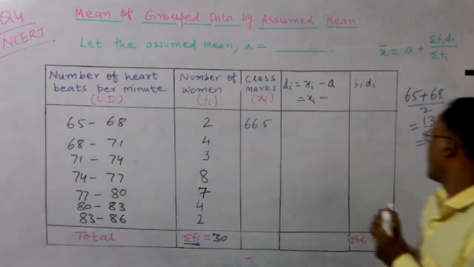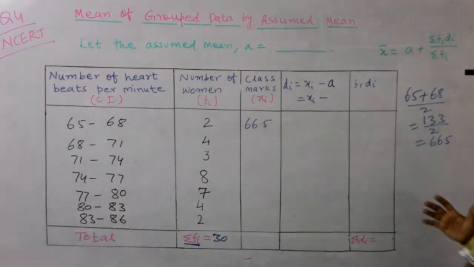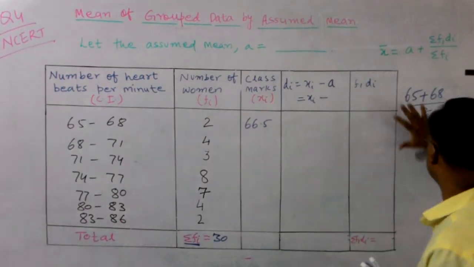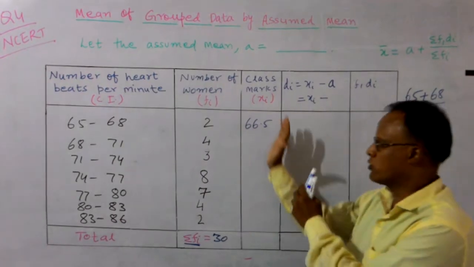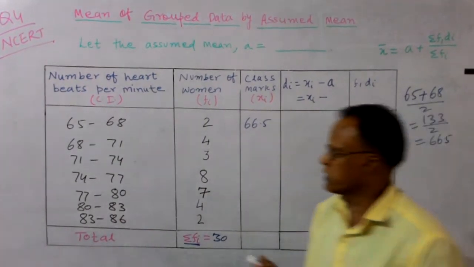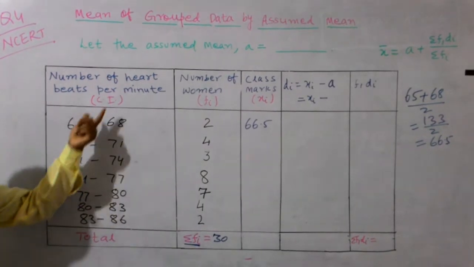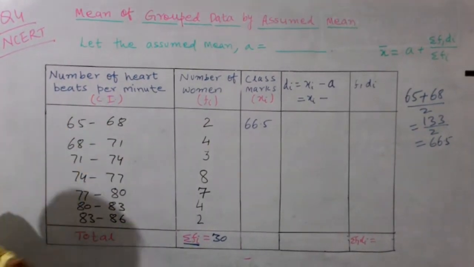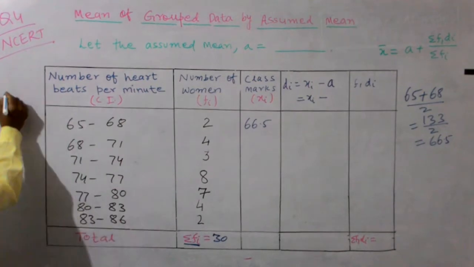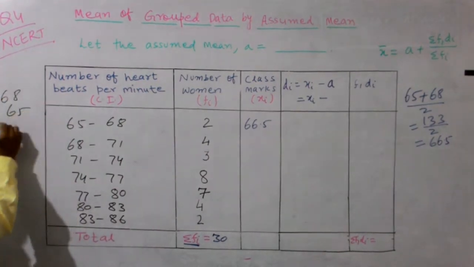But it is a lengthy method. When you solve it by the previous method, you have to show it, but here we only need to put the mean value. So what is the simple way? This is a technique. Find the difference of this, the class interval. The class interval is 68 minus 65, that is 3.